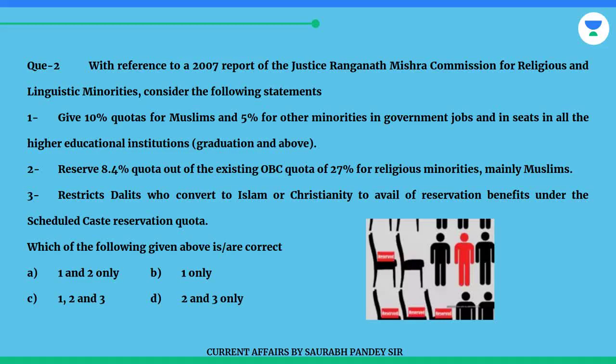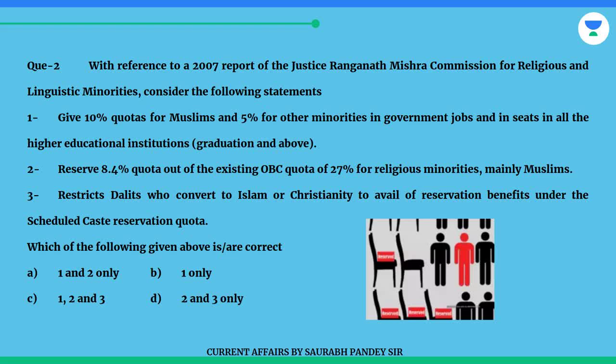Question 2: with reference to a 2007 report of the Justice Ranganath Mishra Commission for Religious and Linguistic Minorities, consider the following statements. 1. Give 10% quotas for Muslims and 5% for other minorities in government jobs and in seats in all the higher educational institutions, graduation and above. 2. Reserve an 8.4% quota out of the existing OBC quota of 27% for religious minorities, mainly Muslims.